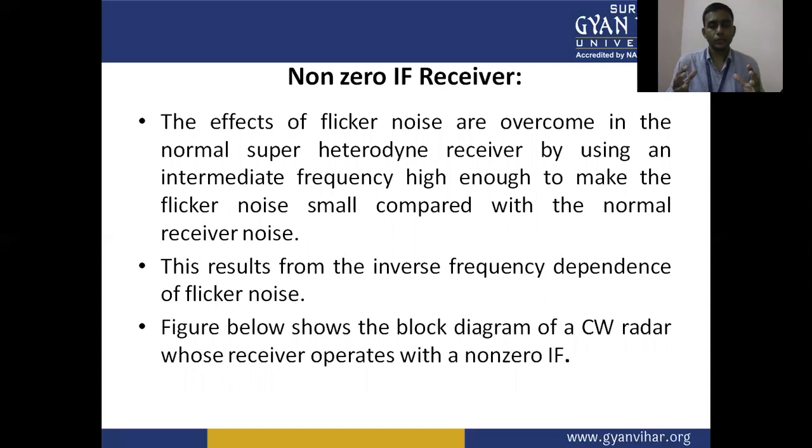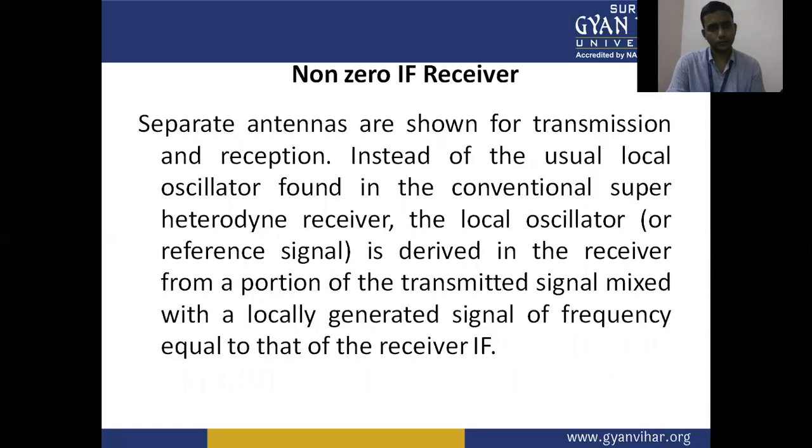The figure shows the block diagram of a CW radar whose receiver operates with a non-zero IF. Separate antennas are shown for transmission and reception. In the previous figure, we have already seen that separate antennas are generally used to reduce the flicker effect in non-zero IF receivers.